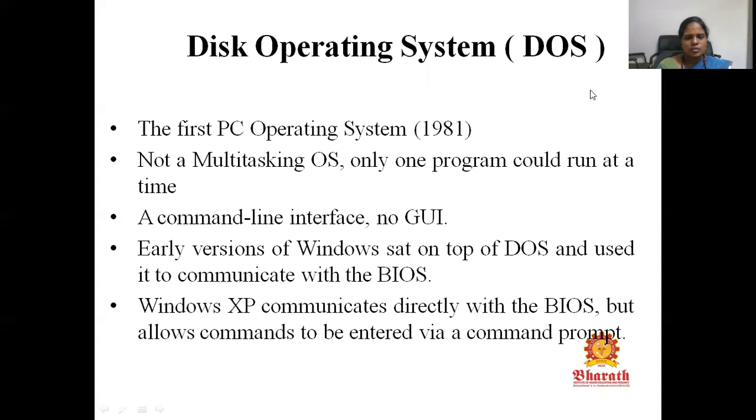It doesn't support any GUI, that is, a graphical user interface is not available. Early versions of Windows sat on top of DOS, and it is used to communicate with the BIOS. Windows XP OS communicates directly with the BIOS but allows commands to be entered via the command prompt.